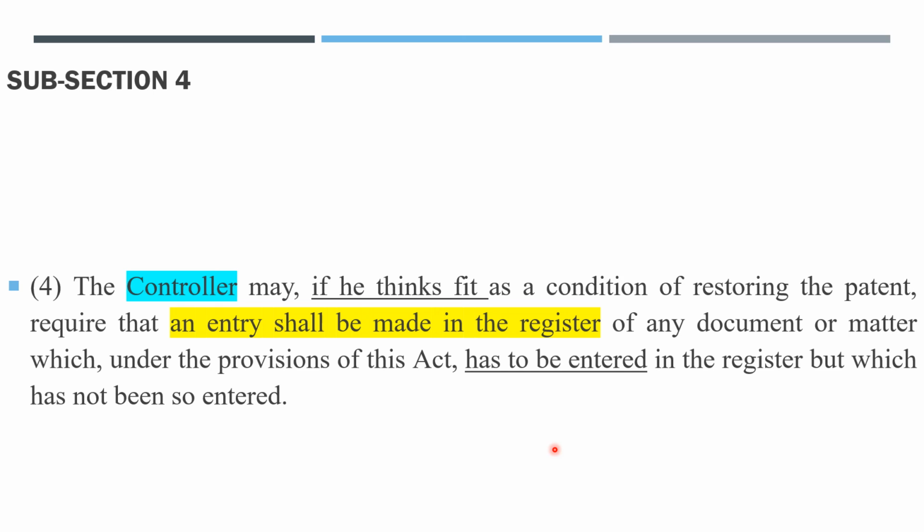So, rule 84 subrule 3 says, where applicant requests for a hearing within the time allowed and the controller, after giving the applicant such a hearing, is prima facie satisfied that the failure to pay the renewal fee was unintentional, he shall publish the application. Just for reference, I am telling this, nothing else.